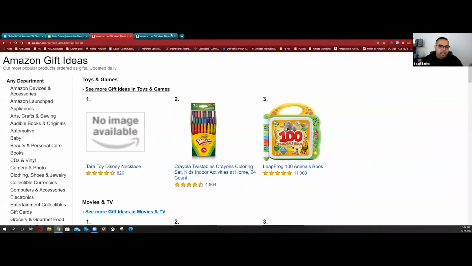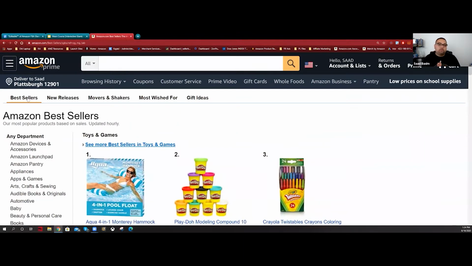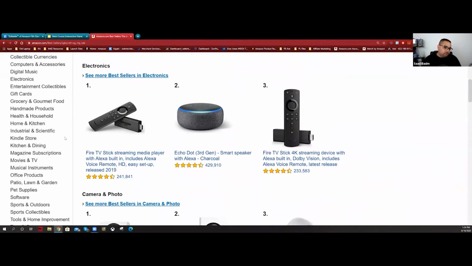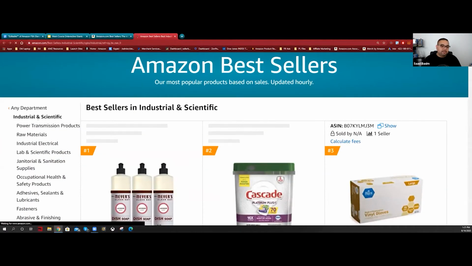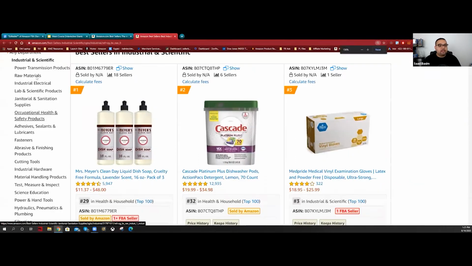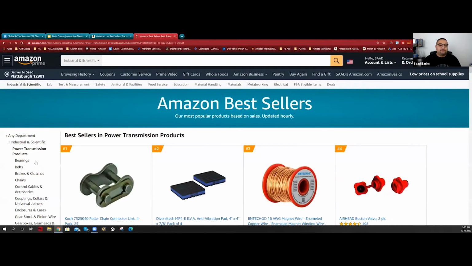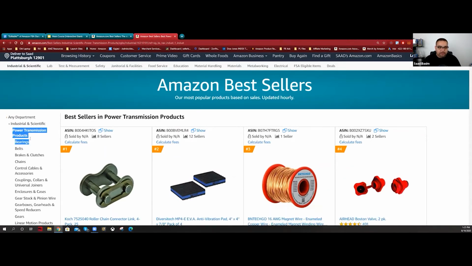Let's go back now and talk about how we can look for products and how we can sub-niche more and more. Let's pick a category, let's say industrial and scientific for now. If I get into industrial and scientific, right away you see subcategories here on the left side, right? If I click on one, I get the category, the subcategory, and then the sub of the subcategories. And it's going to tell me the 100 best sellers in that specific subcategory.